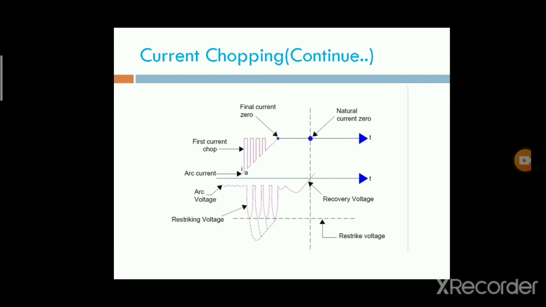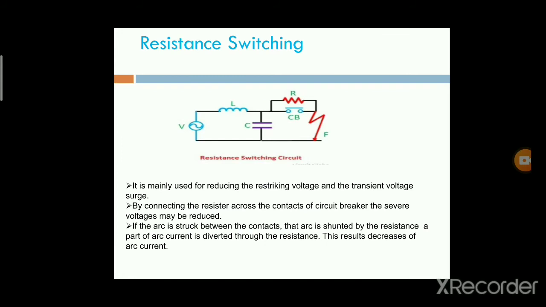Next topic is resistance switching. The main purpose of resistance switching is to overcome the effects of overvoltages due to the current chopping.